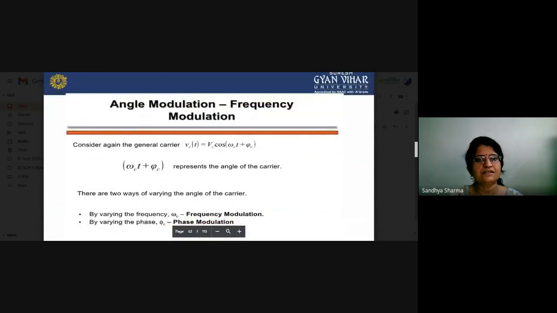So when we vary the frequency omega c and our signals are transmitted by varying the frequency of the carrier signal, that is called a frequency modulation system. And when we vary the phase of our carrier signal, we call it a phase modulation system. In this lecture we will discuss the frequency modulation system.